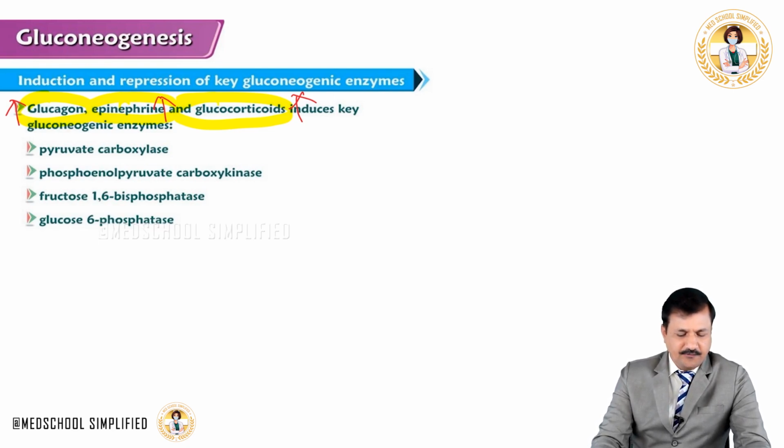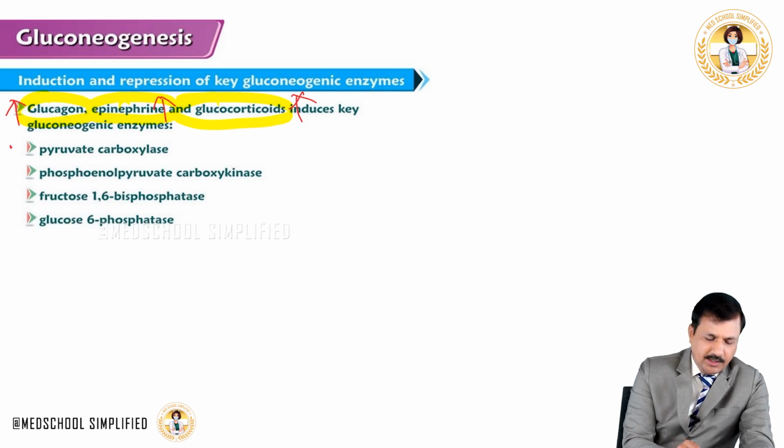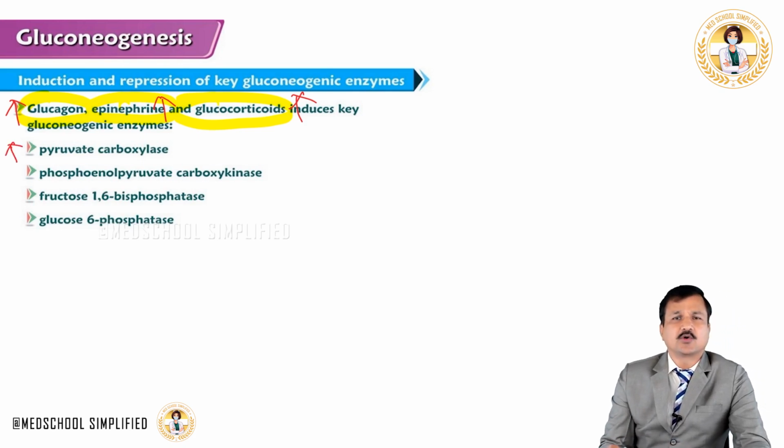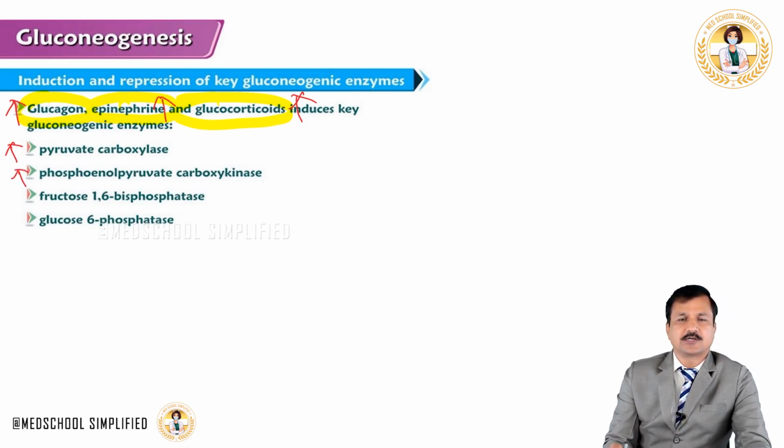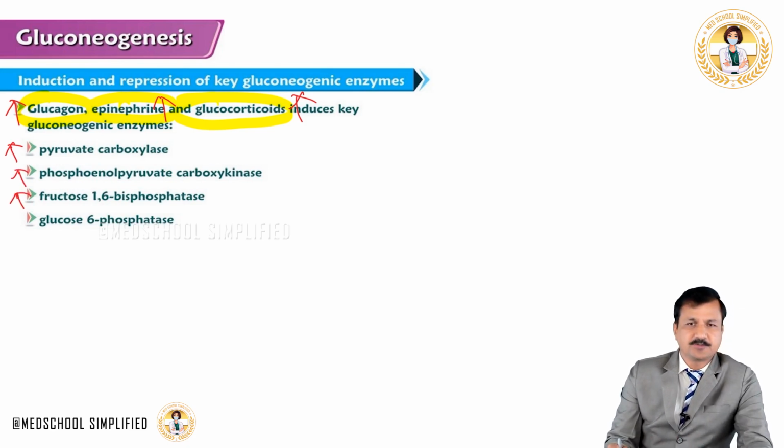Glucagon, epinephrine and glucocorticoids, all of them are going to induce the genes that code for pyruvate carboxylase, phosphoenolpyruvate carboxykinase, fructose 1,6-bisphosphatase and glucose 6-phosphatase.